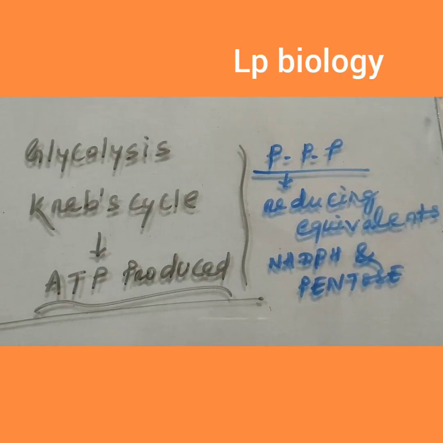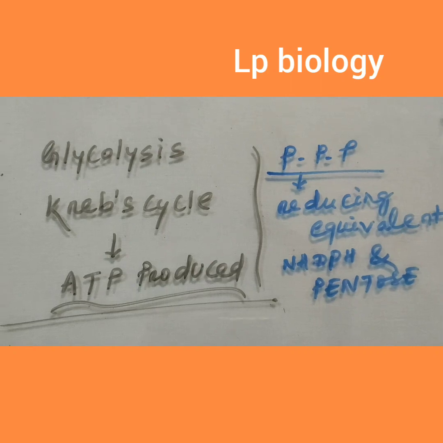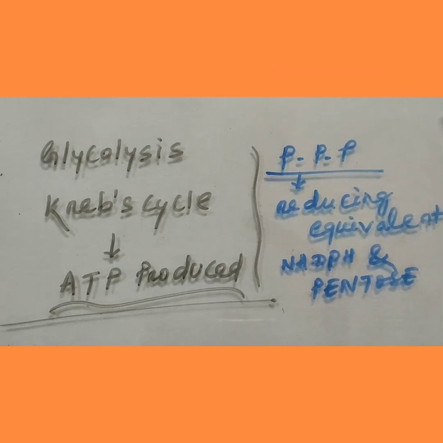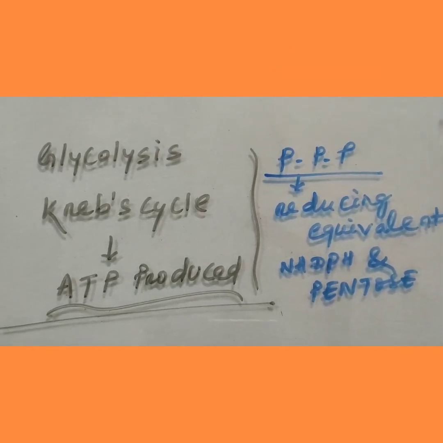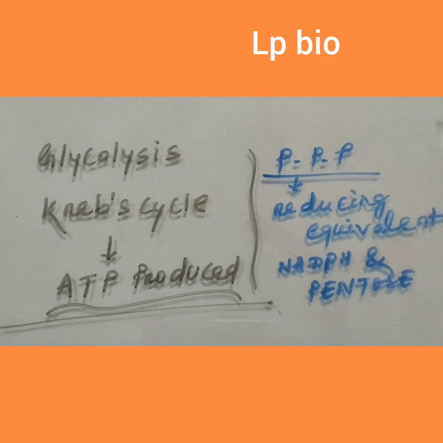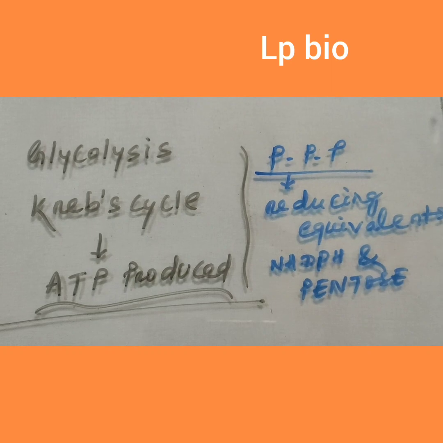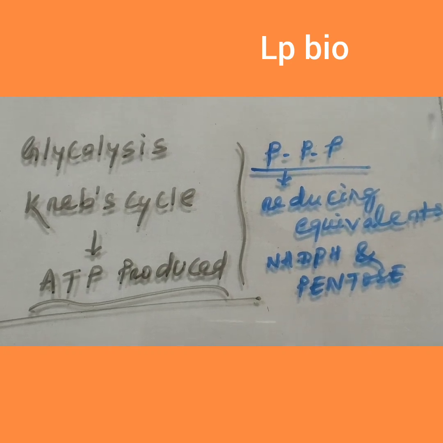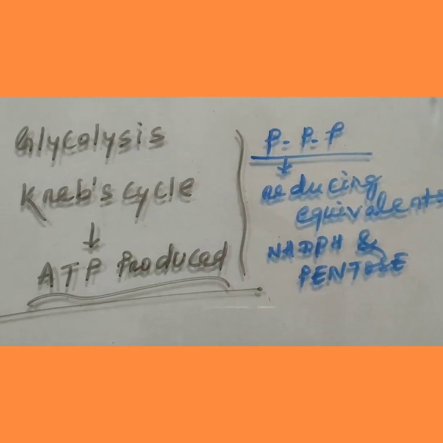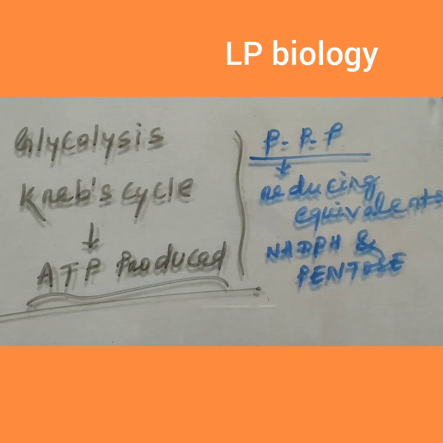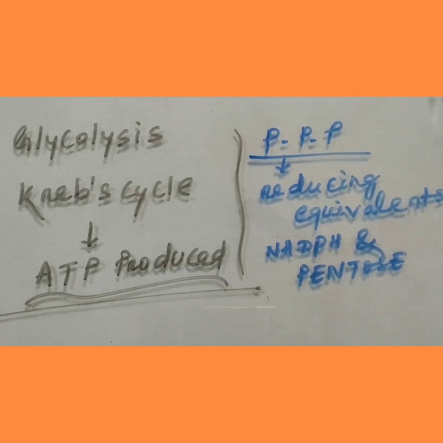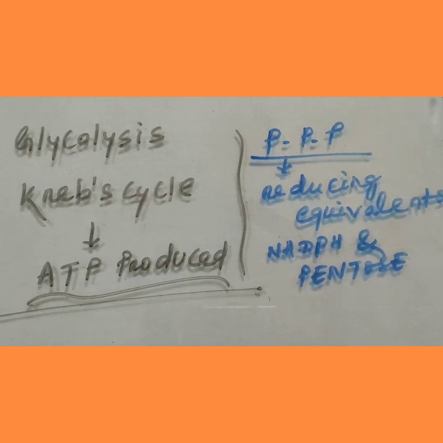If we compare different metabolic pathways like glycolysis and the Krebs cycle, where the substrates are carbohydrates and ATP is produced in this method, in the pentose phosphate pathway, reducing equivalents NADPH and pentose sugar are produced. Due to the formation of pentose, the pathway is known as the pentose phosphate pathway.